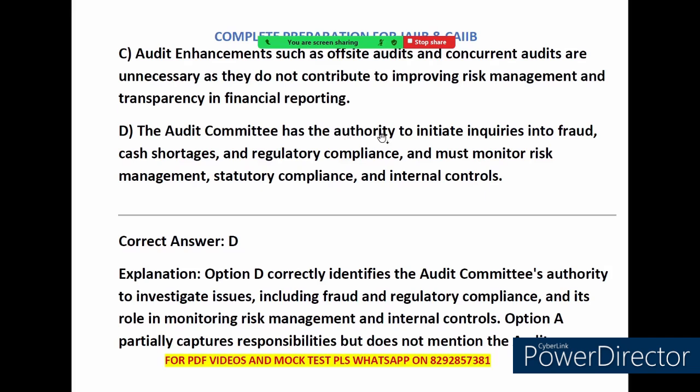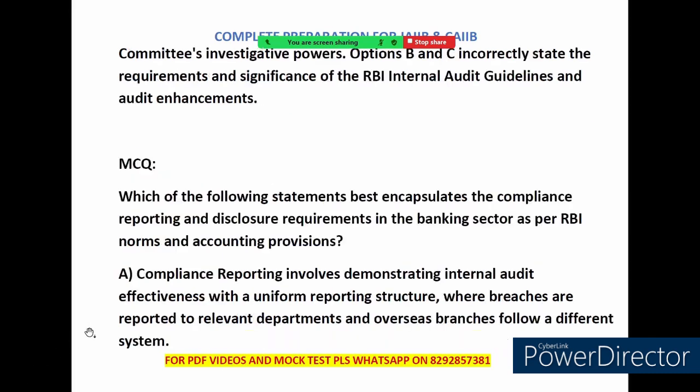Option D says that audit committee has authority to initiate inquiry into the fraud, cash shortage and regulatory compliance, and he must monitor management, statutory compliance and internal control. This is correct. This correctly reflects the audit committee roles in overseeing internal control.